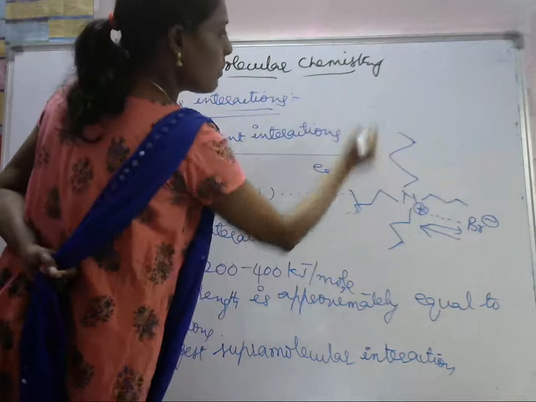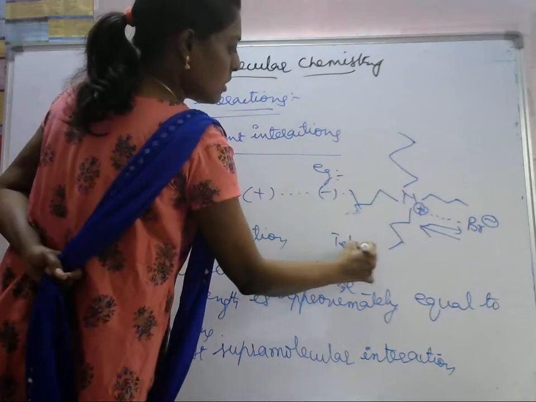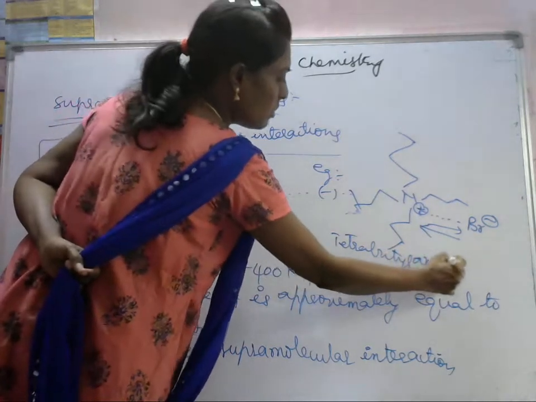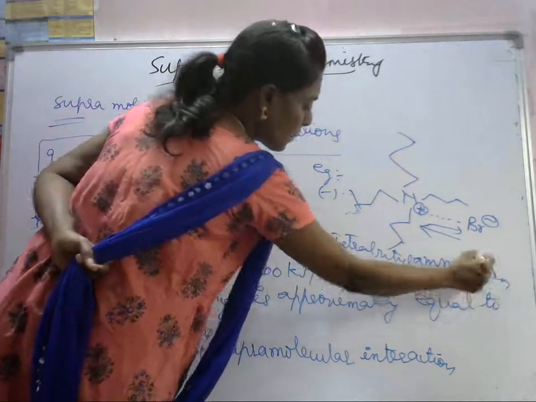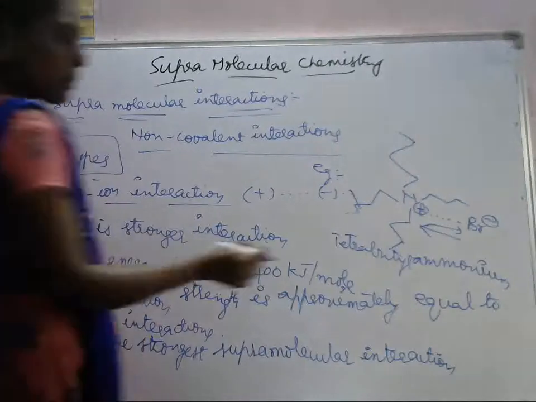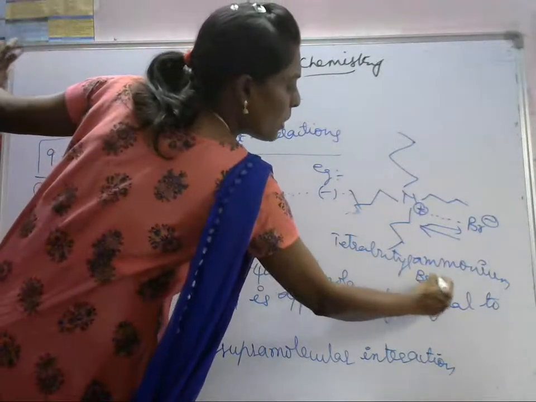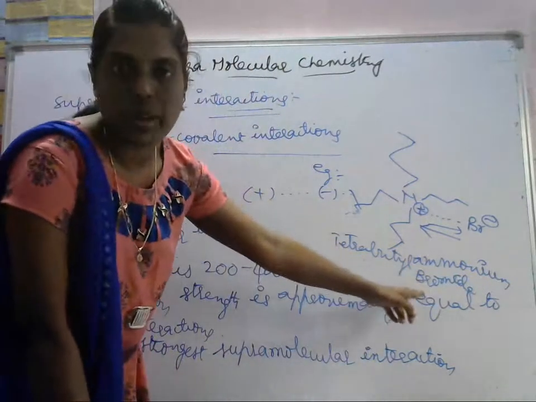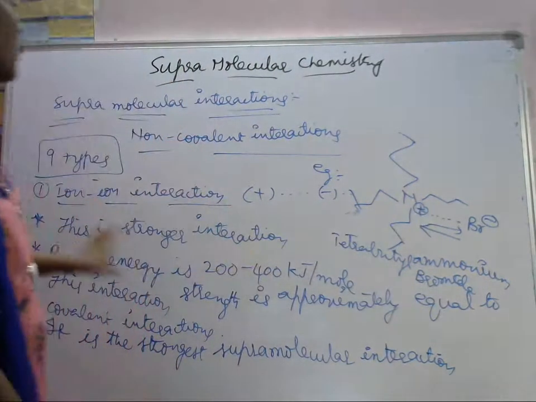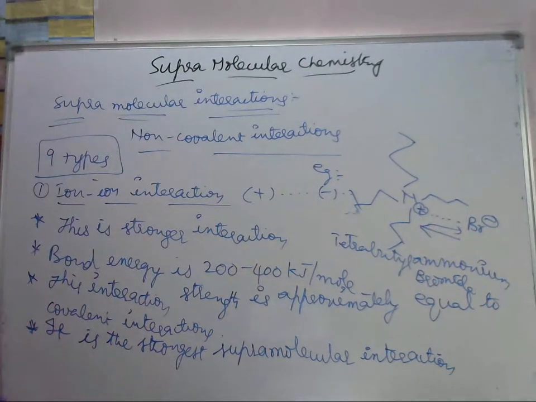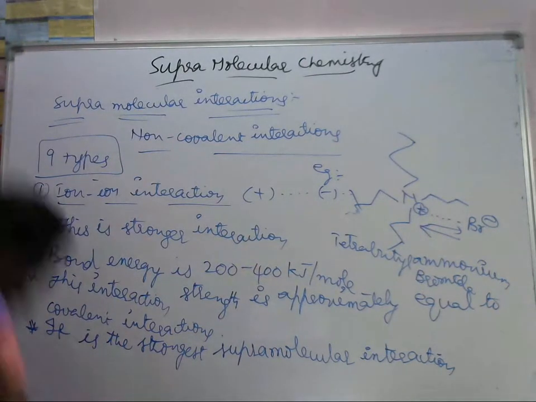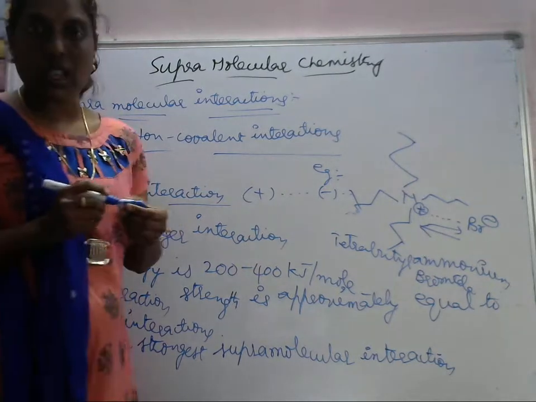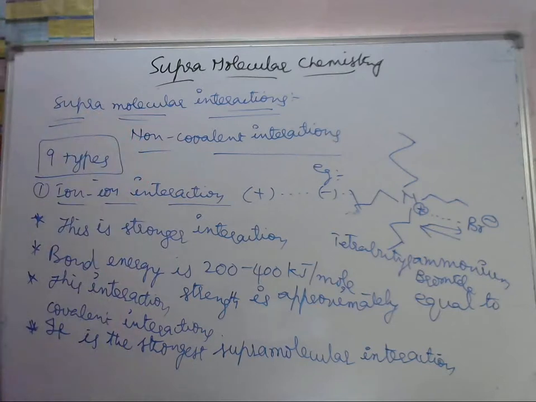Tetrabutyl ammonium cation and bromide. There is an interaction between the ammonium cation and bromide. This is a salt. So this is about the first one, ion to ion interaction. Next, the second one is ion to dipole interaction.